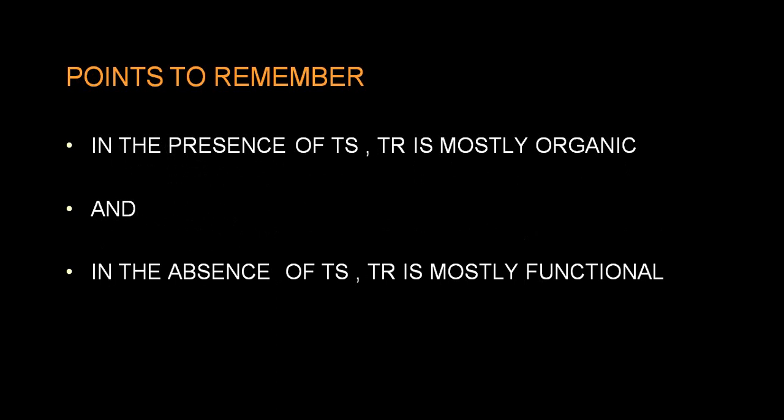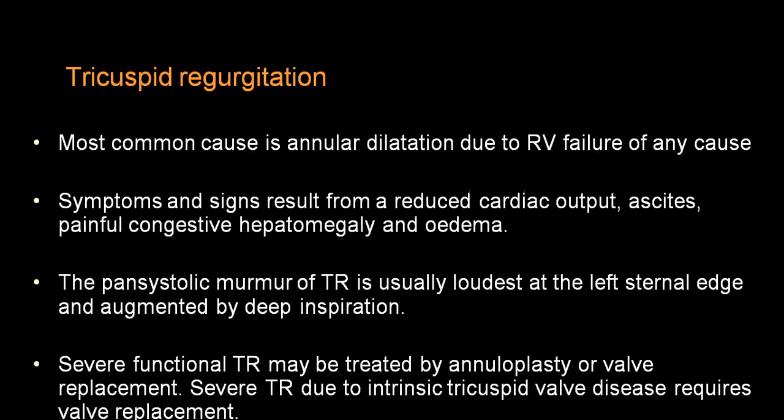In presence of TS and TR, mostly it is organic. In absence of TS, TR is usually functional. Tricuspid regurgitation is very commonly functional. Very frequently, valve involvement producing tricuspid regurgitation will be because of infective endocarditis, post-surgical, post-traumatic, more common.